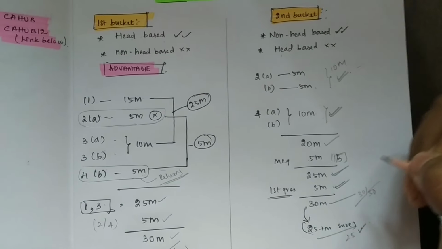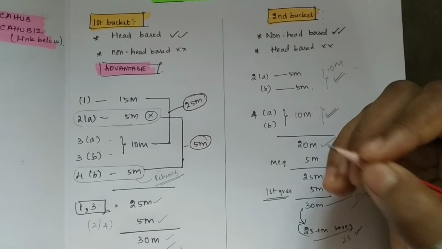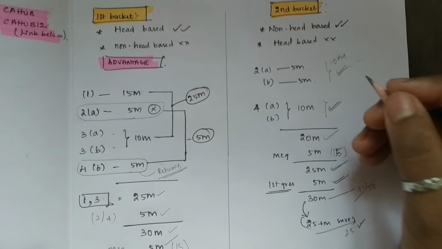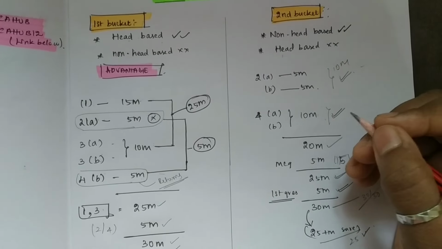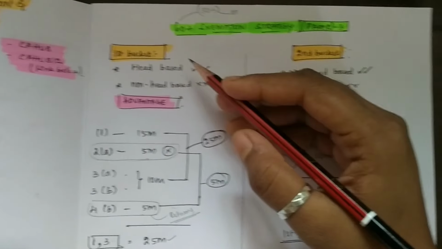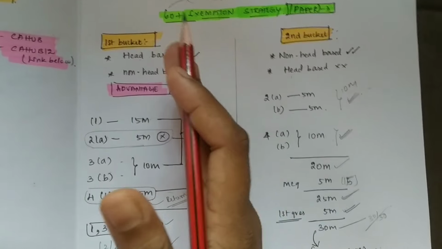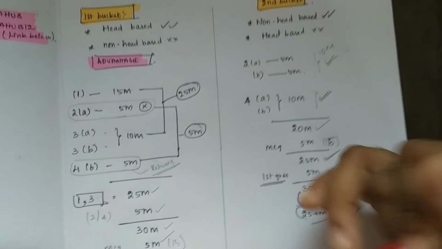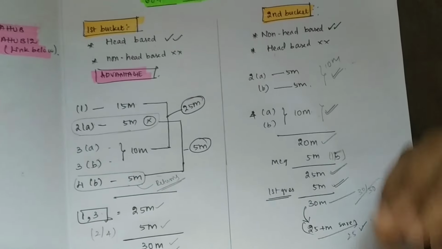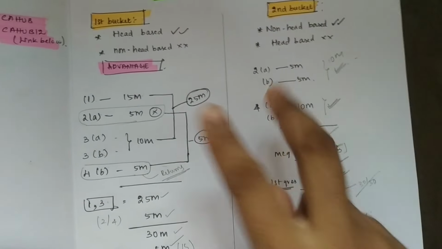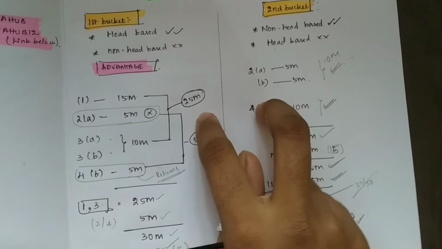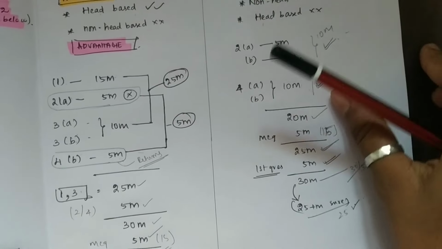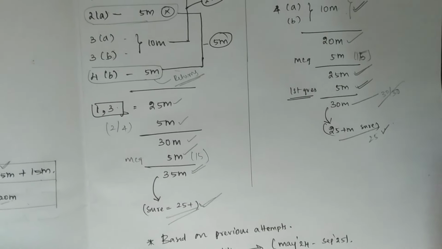So try to change the approach, guys. Don't just take an income tax book and sit there thinking, I don't know anything, I want to start freshly, I don't know how I'm going to score. No need to worry. Just categorize yourself, whether you want to go with a head-based category or a non-head-based category. Then split up according to yourself. Even if you are learning from the very beginning right now, if you split into these two buckets, you can surely score 25 plus marks in the DT paper alone. Okay, so this is the approach with respect to my third paper.